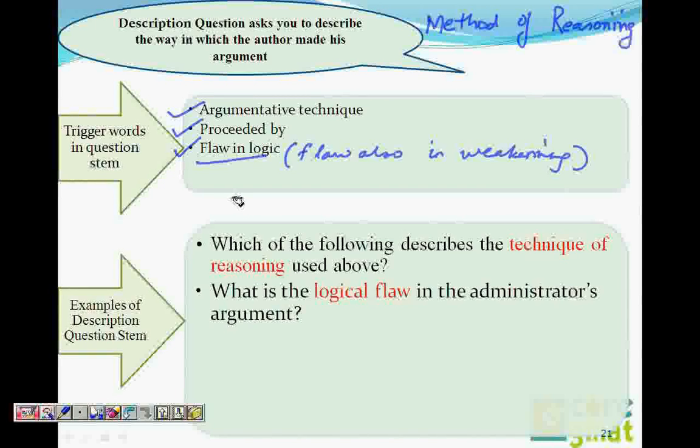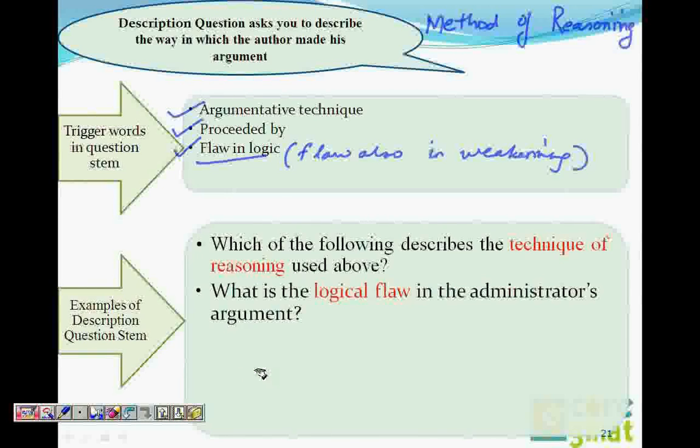If the answer choices are a description of the logic, then it's a method of reasoning question or a description question. If the answer choices are new information, then it's a weakening question, because in strengthening and weakening we're looking at new information. There will be no new information in a descriptive question. There is a different technique for this.